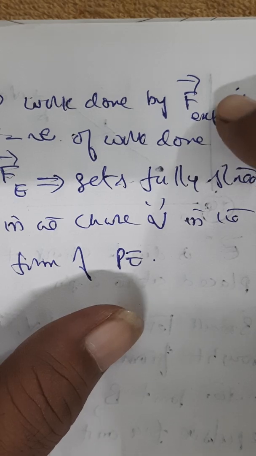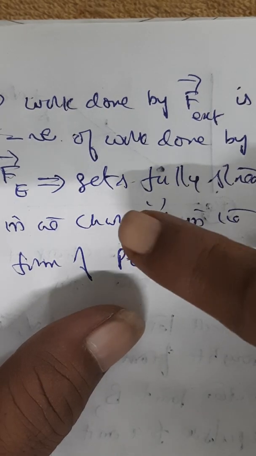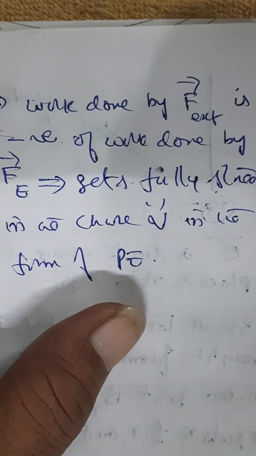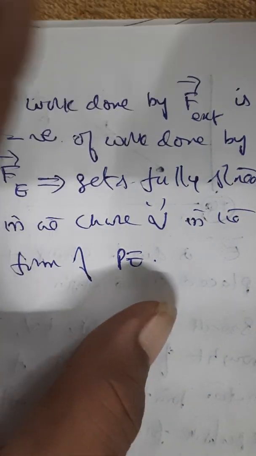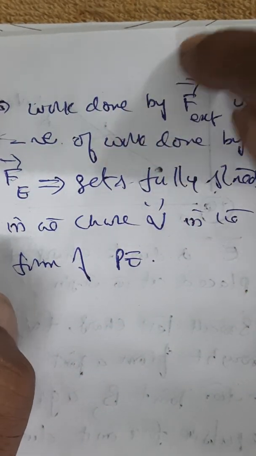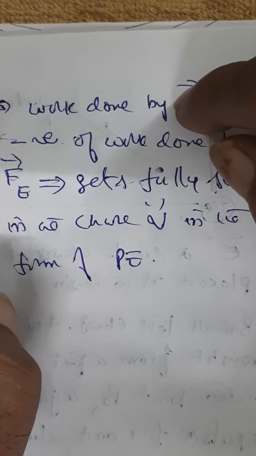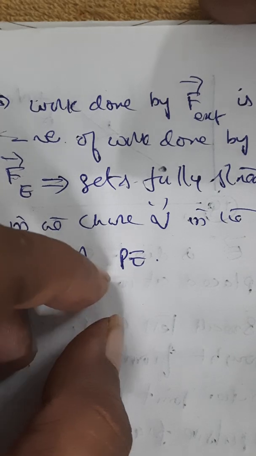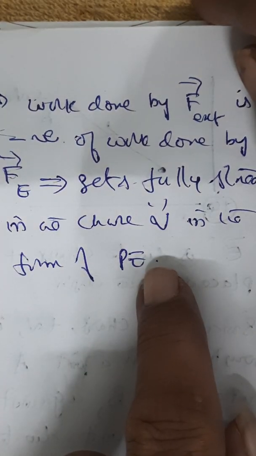Similarly, here, the work done by the external force is negated by the electric force, so they both get cancelled. But where is the effect being stored? The entire effort, or work done, is fully stored in the form of potential energy inside the charge.